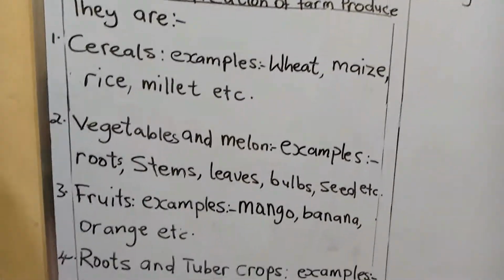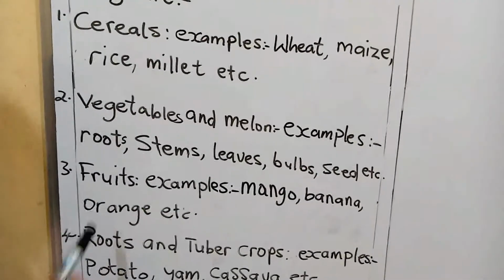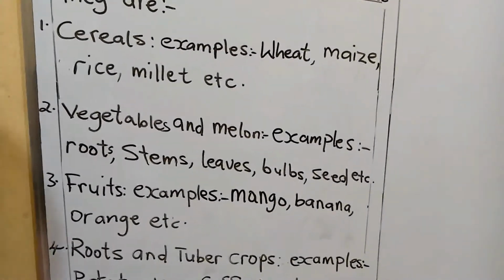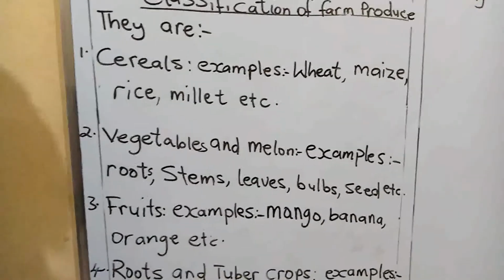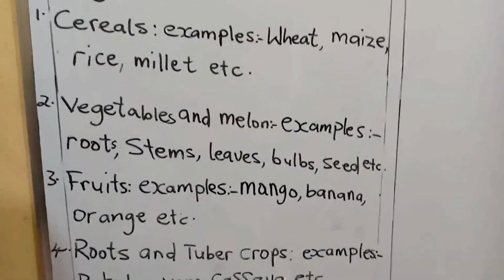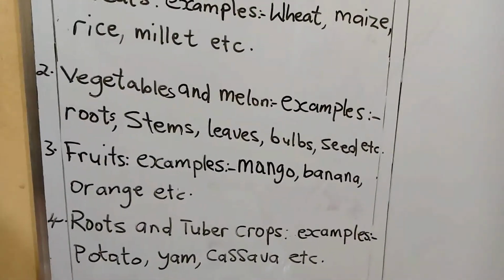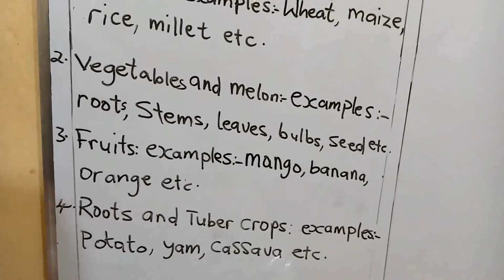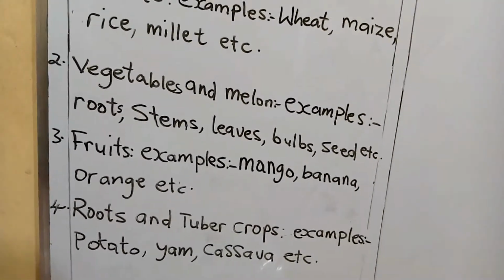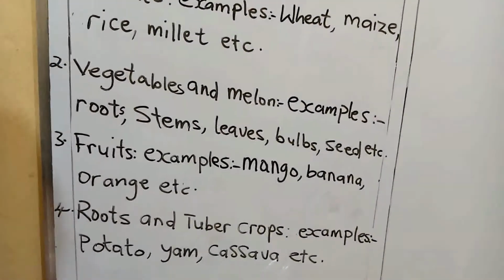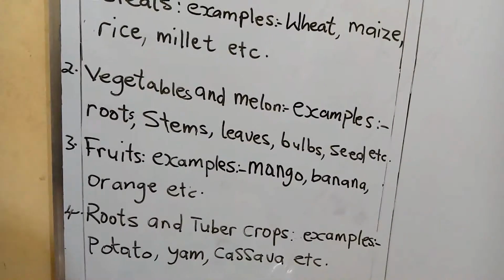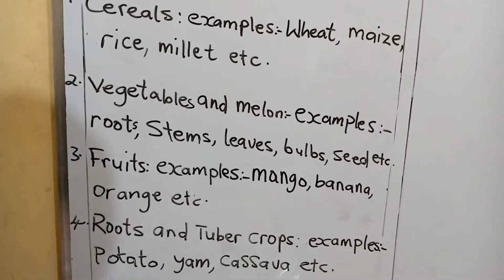Okay, we now move to fruit. Fruit is another group of farm products. And examples of our fruits are your mango, your banana, your orange, your pineapple, your guava. They are under fruits. And number four, we have roots and tuber crops. And examples of root and tuber crops are your potato, your yam, your cassava. They are under roots and tuber.